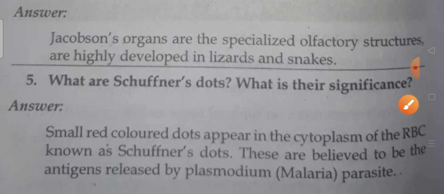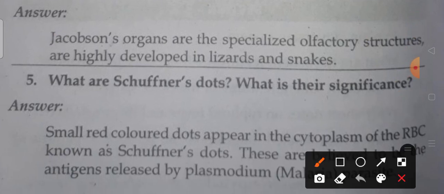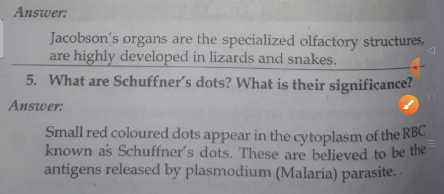Okay, so next and one more. The fourth and fifth questions are also very important. Please go through this question and the next also. What are Schüffner's dots? What is their significance? Small red colored dots appearing in the cytoplasm of the RBC are known as Schüffner's dots.